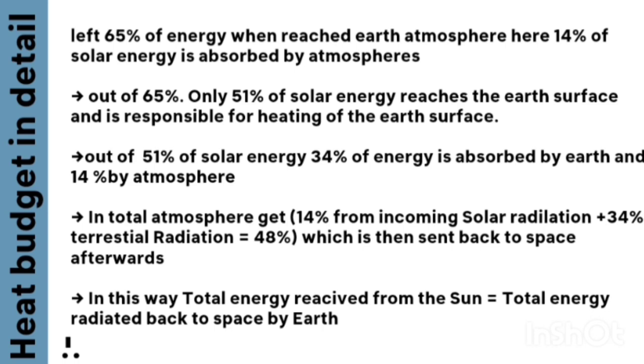Left 65% of the energy when reaches the earth atmosphere. Here 14% of the solar energy is absorbed by the atmosphere. जो हमारी बची हुई 65% की एनर्जी जब आगे बढ़ती है तो 14% एनर्जी हमारी एटमॉस्फेयर के द्वारा एब्जॉर्ब कर ली जाती है। Only 51% of energy reaches the surface and is responsible for heating of the surface of earth.